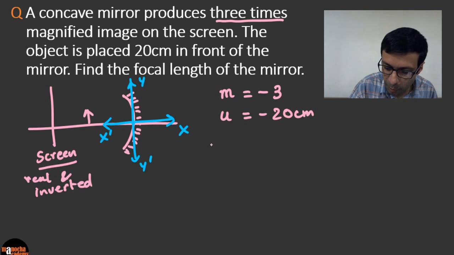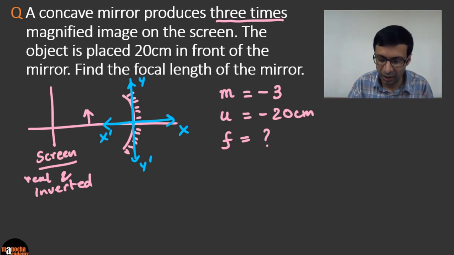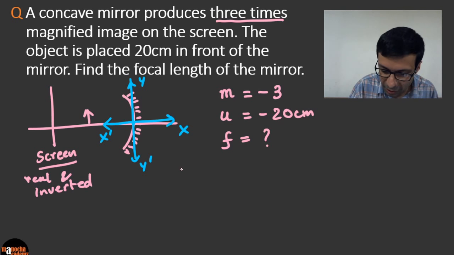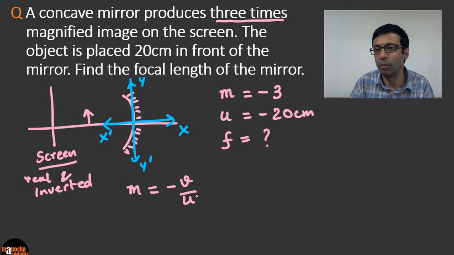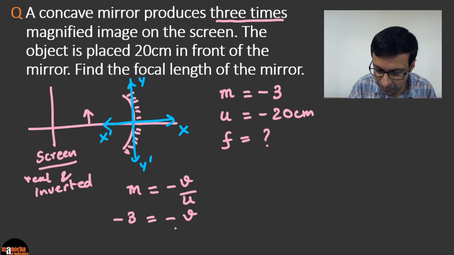What is the formula for magnification? We need to find the focal length, so focal length is unknown. And what is the sign of focal length? Whatever is unknown, the sign is also unknown, so don't bother whether it's positive or negative, that you're going to calculate. Let's go ahead and try it out. The first formula we're going to use is magnification: m is equal to -v by u. For a spherical mirror, that's our formula. Let's substitute the value -3 and the value of object distance. What is our v going to turn out to be?